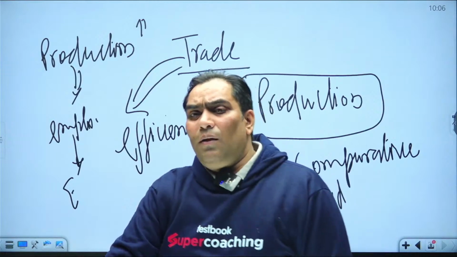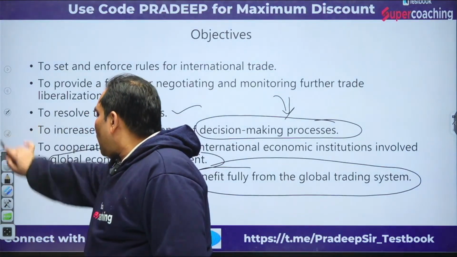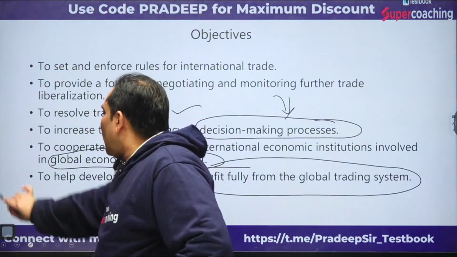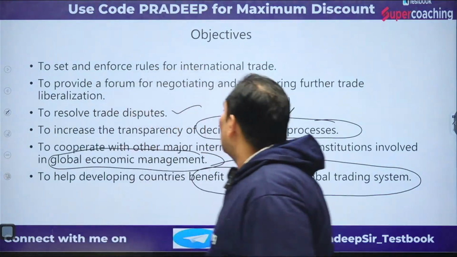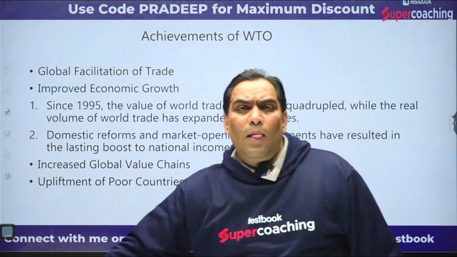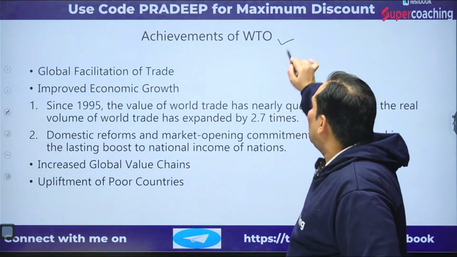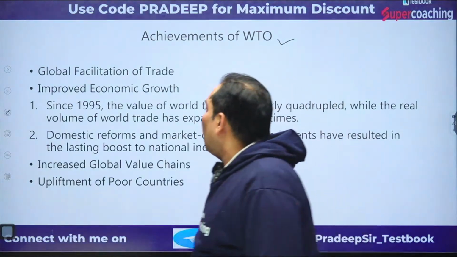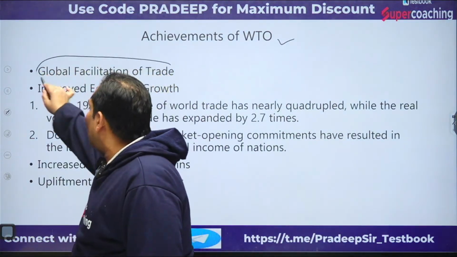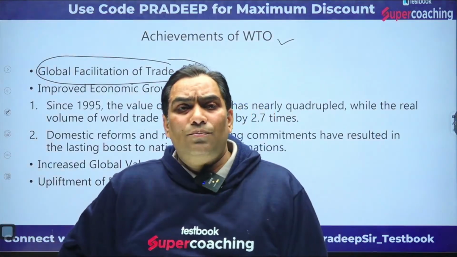Okay, so this is the purpose. So now we are going to proceed further, and we are going to discuss that these are the objectives. Now we are going to discuss the achievements of WTO. When we talk about the achievements, it is global facilitation of trade. Okay, that means it increases the trade.